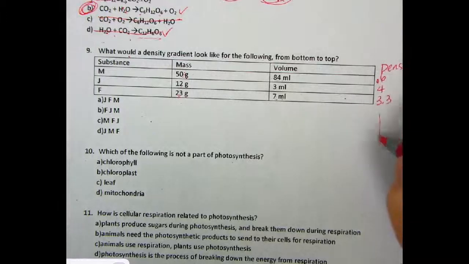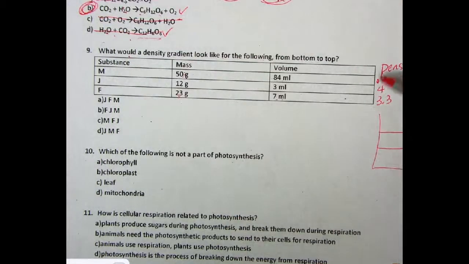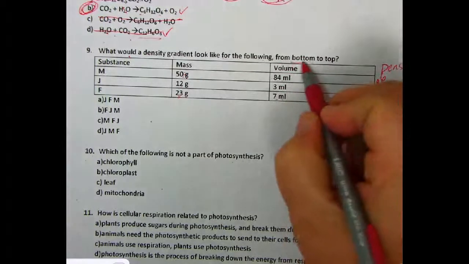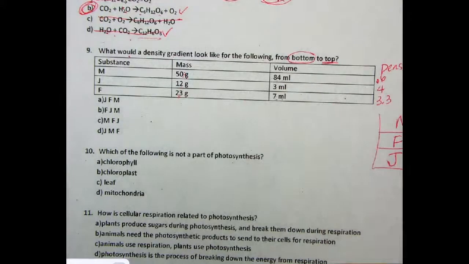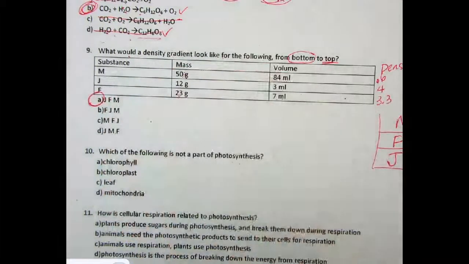And now we have to put them into a container. Okay, and we've got 3 substances, so we'll make 3 spaces. So the one that goes on the bottom is the one that's the most dense, which is substance J. The one that is the next most dense would be substance F. And then the lowest density one would go on top, which is substance M. Okay, and it says from bottom to top. So J, F, M. Let's find that. J, F, M. That's A. Okay?